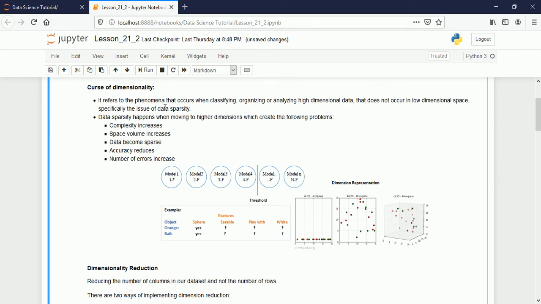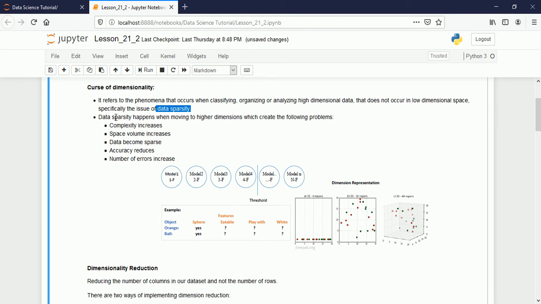It refers to the phenomena that occur when classifying, organizing, or analyzing high dimensional data, meaning if the number of columns is large, the curse of dimensionality happens. That does not occur in low dimensional space. If the number of dimensions is small, the curse of dimensionality does not happen, but if we have more dimensions, these problems will be there. What happens then is called data sparsity: the data points will be spread out far from each other.